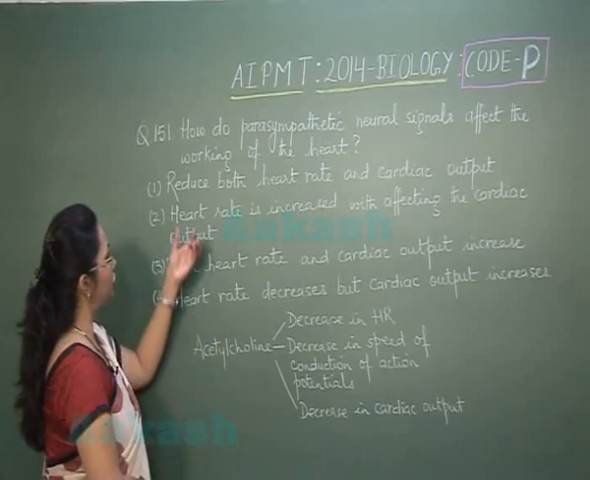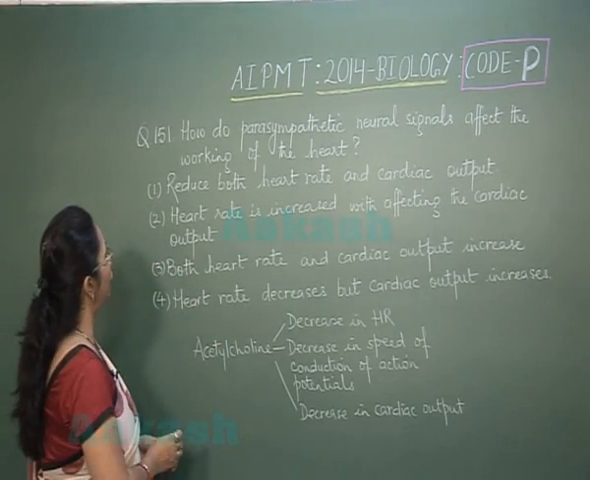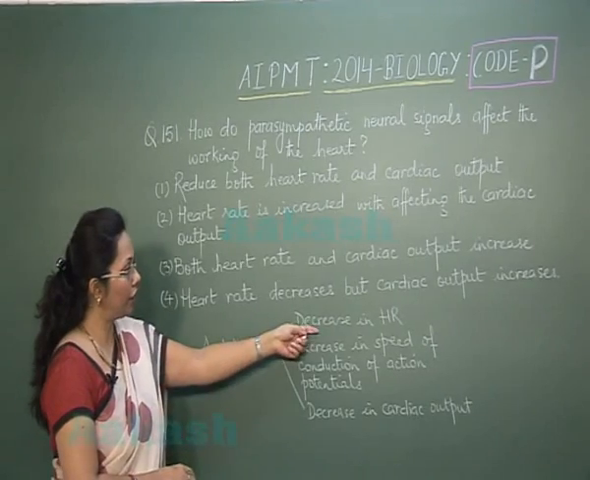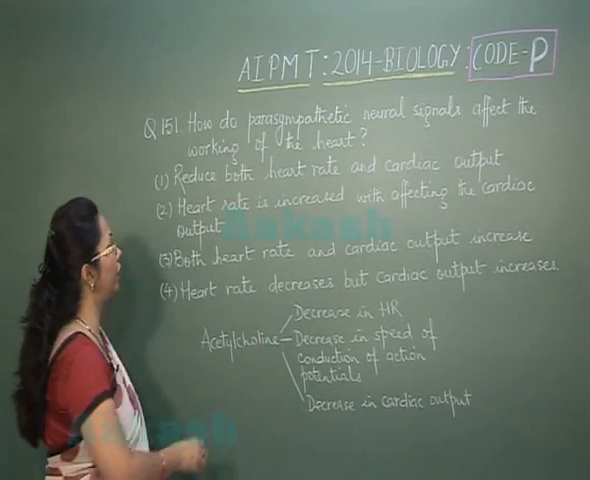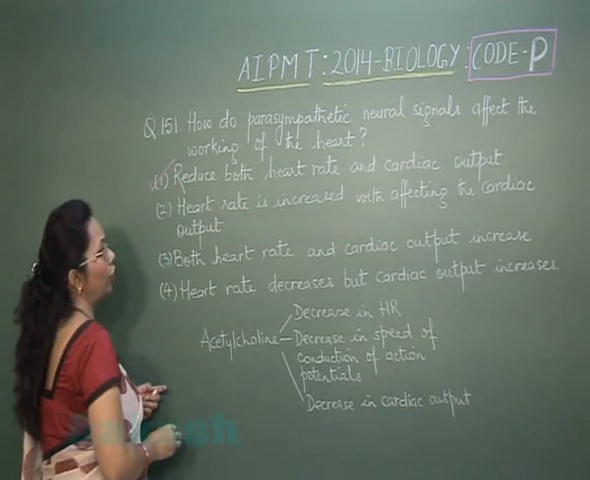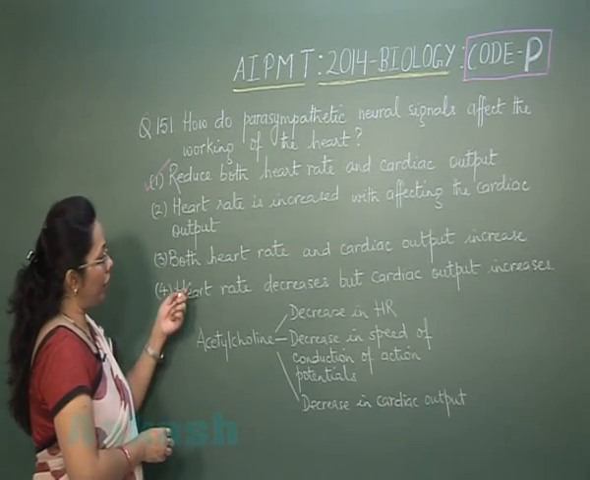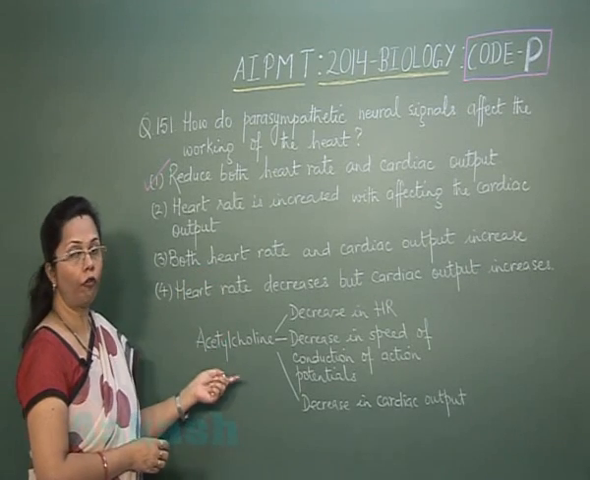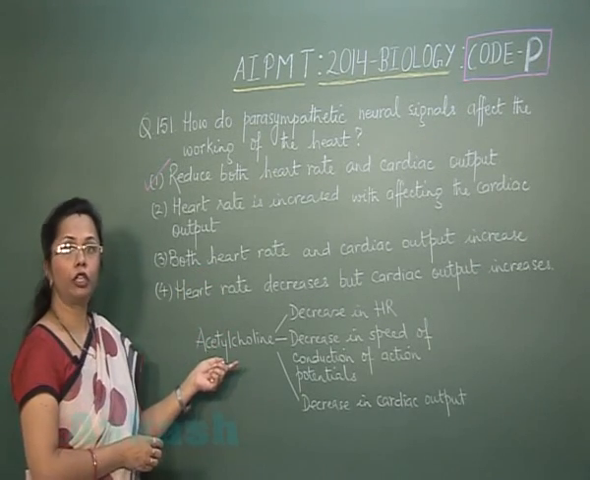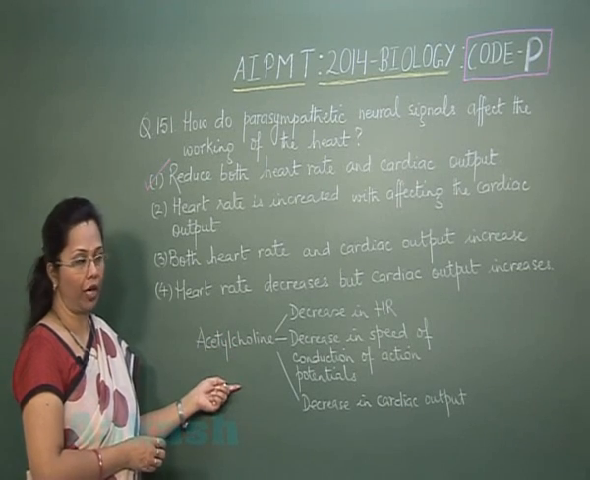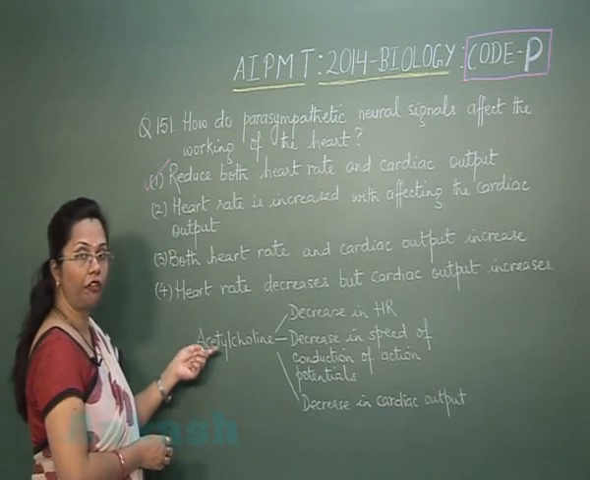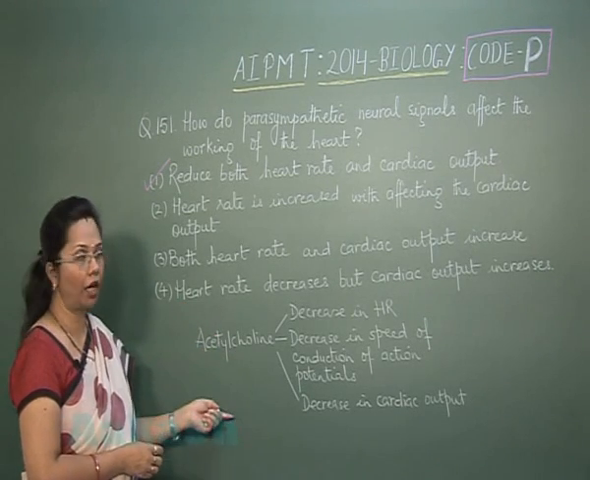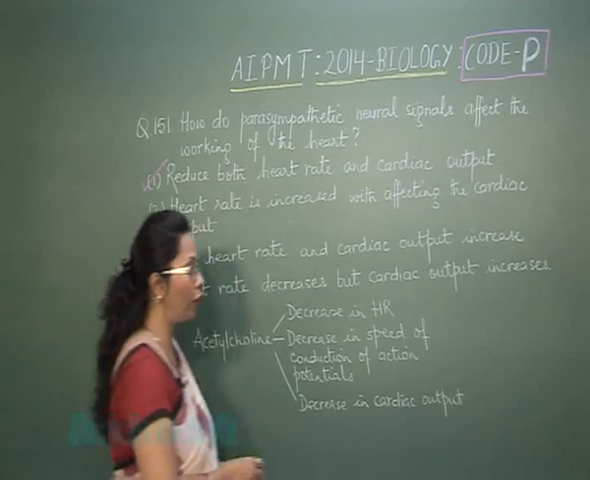So in this light, if we see the options, the first choice is reduce both heart rate and cardiac output, decrease in heart rate and decrease in cardiac output. So this is our first choice, which is the answer. Increasing of the heart rate and cardiac output would be a feature of sympathetic nervous system, which would be releasing noradrenaline. But here it is the effect of acetylcholine which is causing a decrease in heart rate as well as cardiac output. Now question number 152.